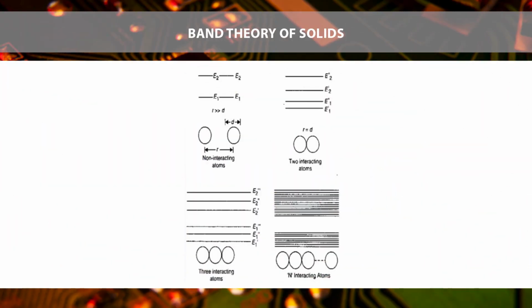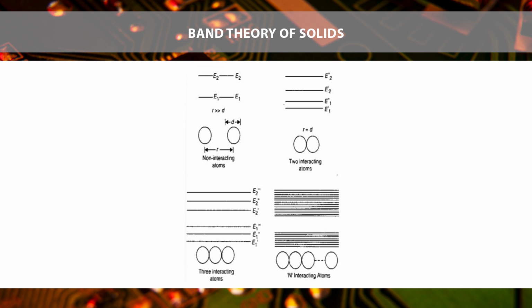Before discussing the Fermi level and Fermi-Dirac distribution function, let's have a quick recap of some basic concepts of band theory of solids. The presented image shows every atom is associated with its own energy level.